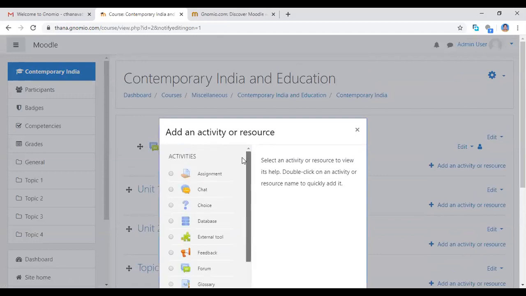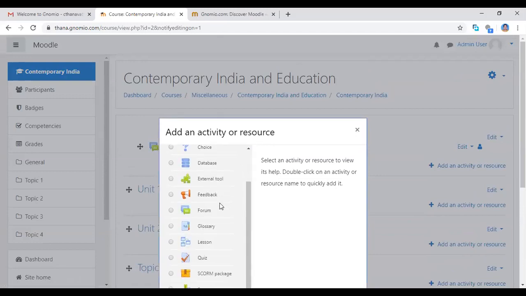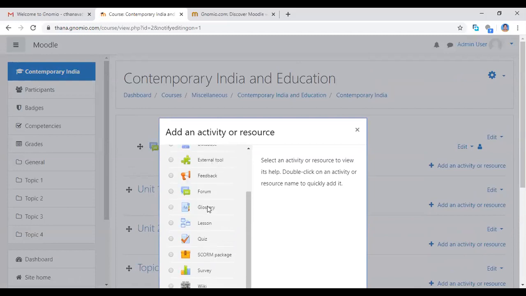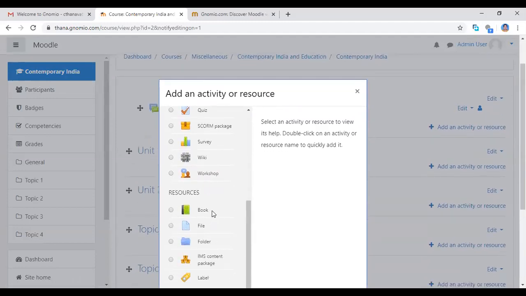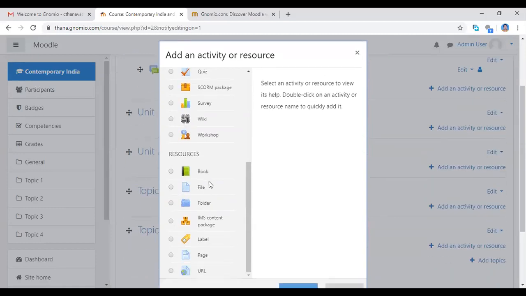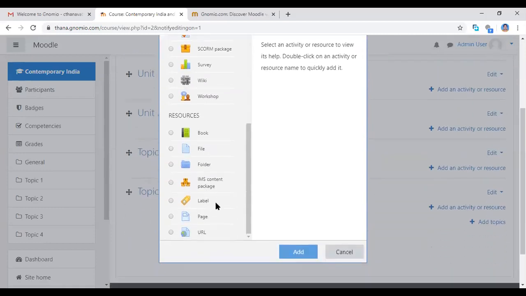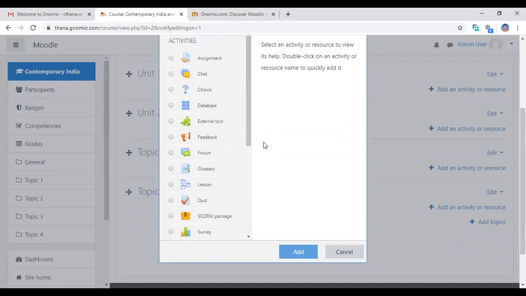See here: assignment, chat, choice, database, external tool, feedback, forum, glossary, lesson, quiz, SCORM package, survey, wiki, workshop, etc. Books, you will have the e-books, then you can add e-book, files, folder, label, page, URL, anything else which you want, give activities, whichever activity you want.